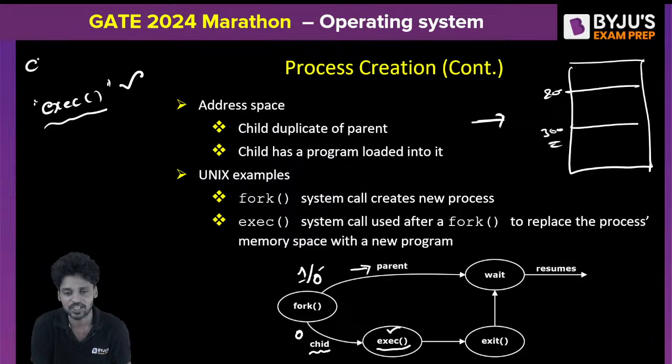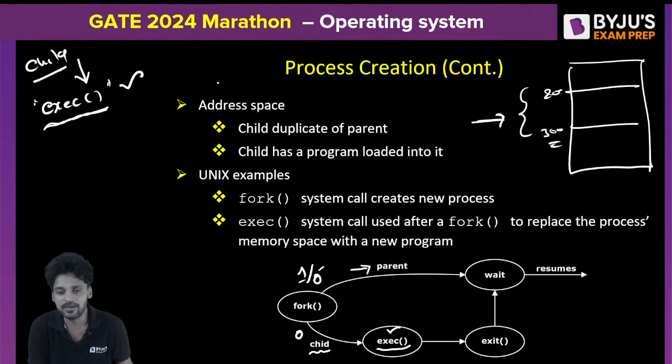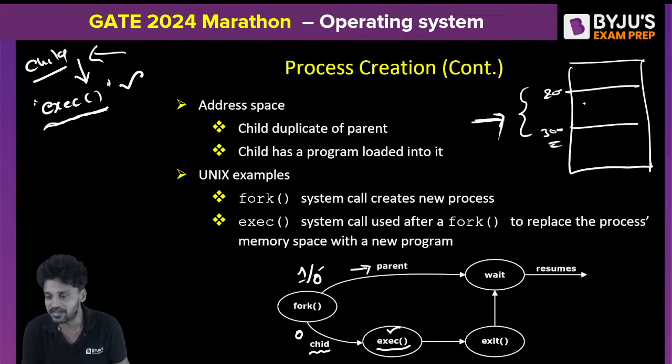Let us say I'm a child. Child started its execution and the first statement to be executed is the exec system call. The moment I executed this, immediately the total parent memory will be assigned to the child. This exec system call will allow the child to use the address space of its parent. Immediately, the child process will be loaded in the place of the parent process. As simple as this. And when the parent process is executing, it will execute a wait system call.